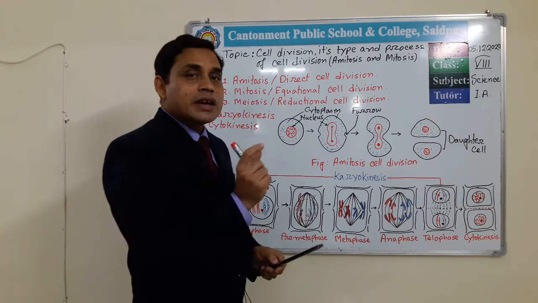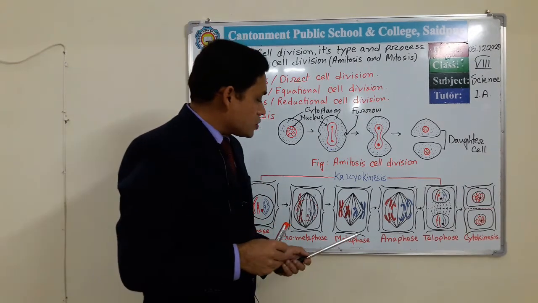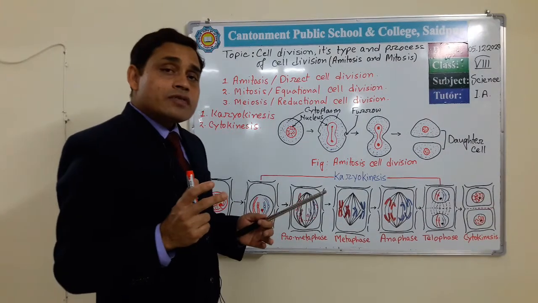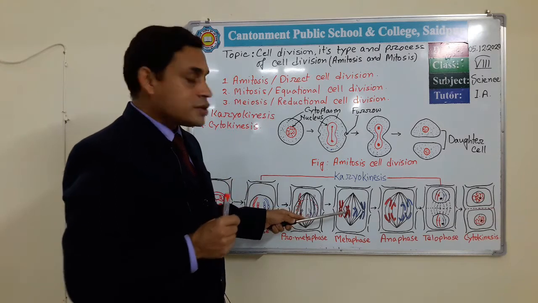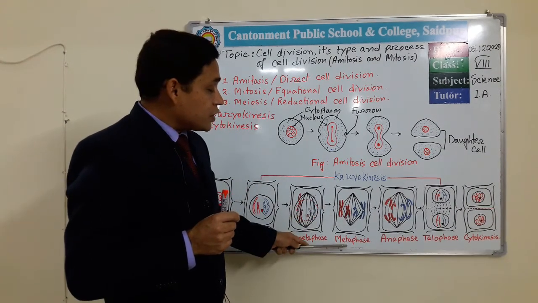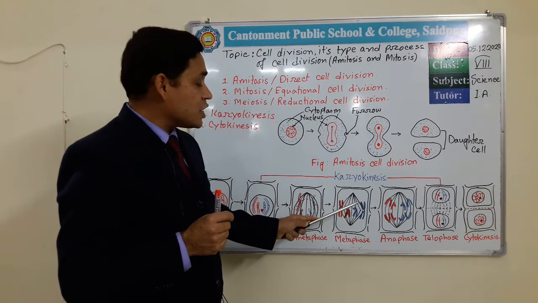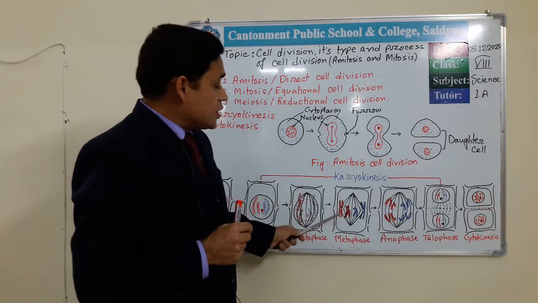What is metakinesis? If you have this question, then you say: the arrangement of chromosomes at the middle or equator region of the spindle apparatus in the metaphase stage of mitosis cell division is known as metakinesis.